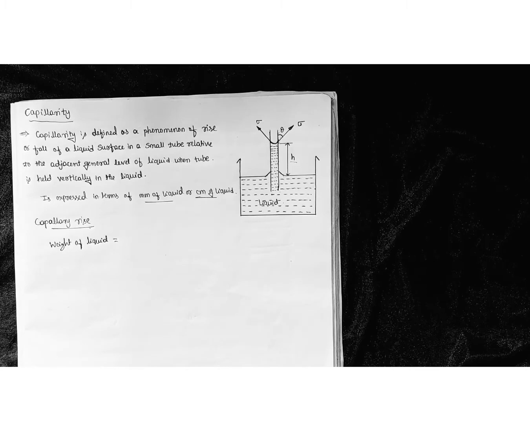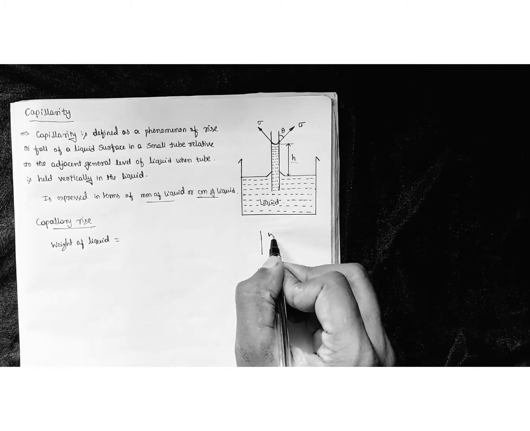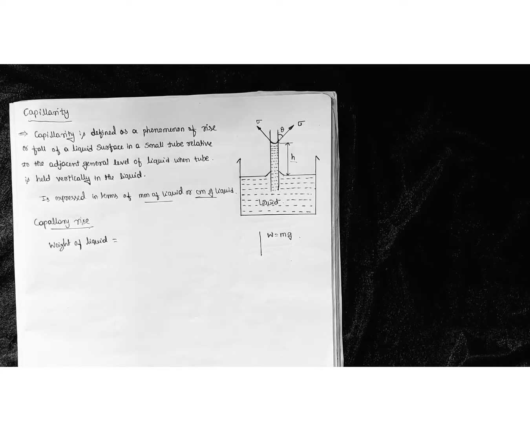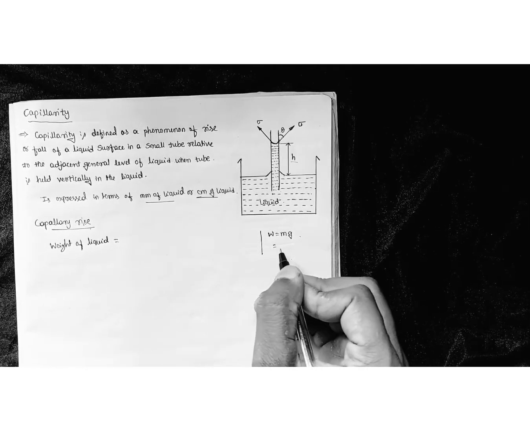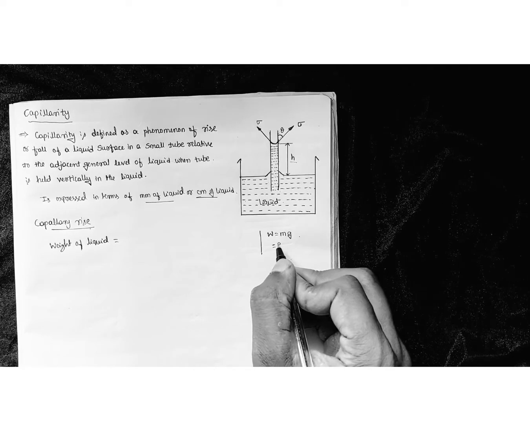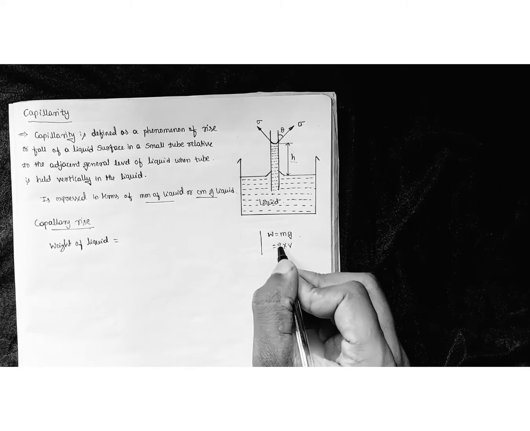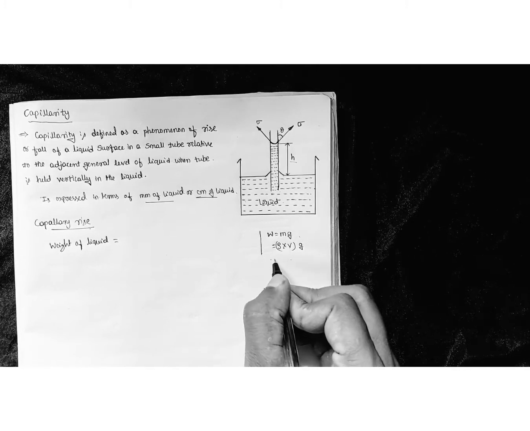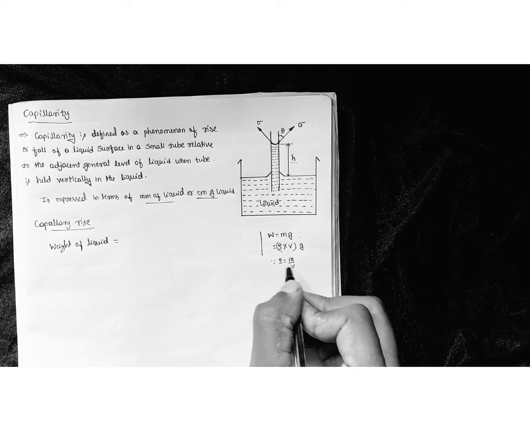So generally, what is weight? Weight is nothing but mass into gravity, right? Mass into gravity we can write. This mass we can also write in terms of density, that is, density into volume. Mass can be replaced by density into volume, because density is mass by volume.